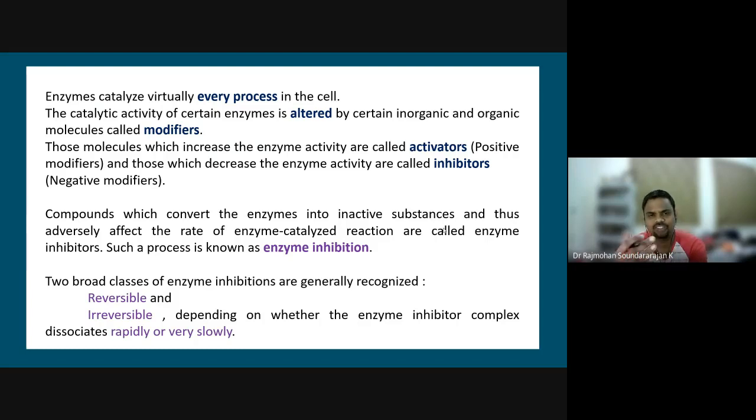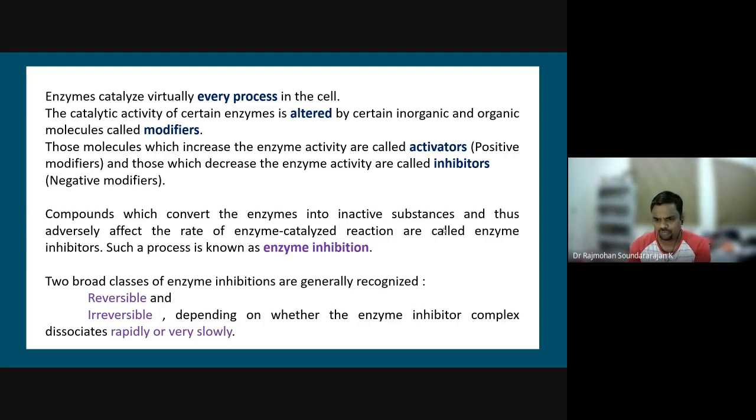The process in which such inhibition takes place is known as enzyme inhibition. This enzyme inhibition can be reversible, irreversible, competitive, non-competitive in nature. We will see them in detail. The two broad classes of enzyme inhibition generally recognized are reversible and irreversible. Depending upon whether the enzyme inhibitor complex dissociates rapidly or very slowly, we are going to call it reversible or irreversible.